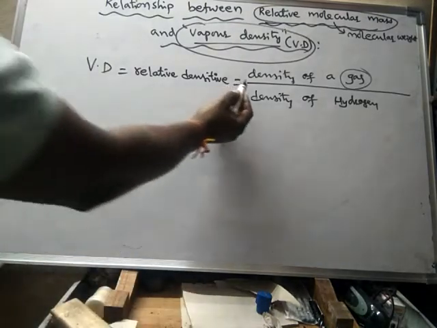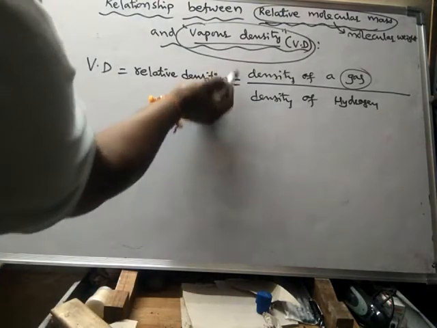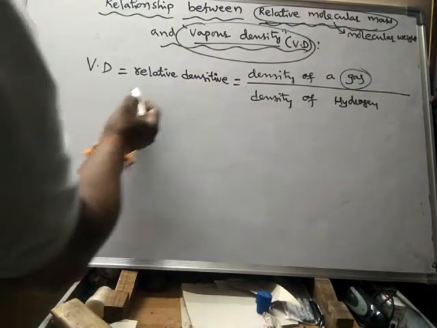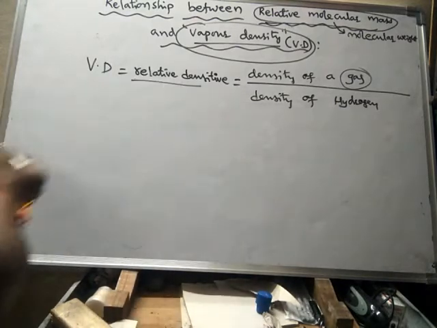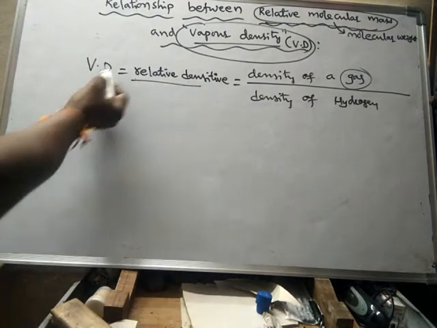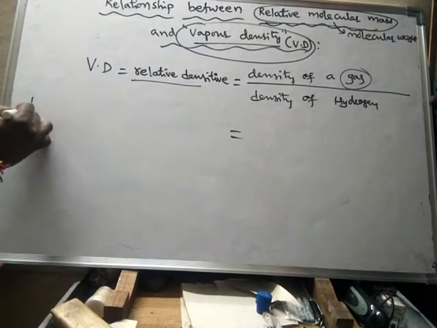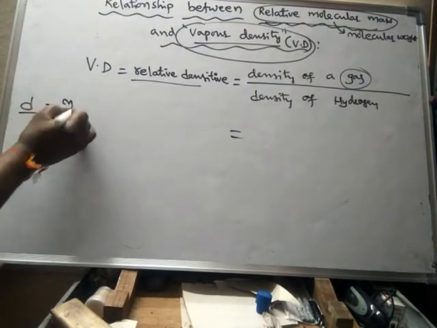Okay, so if you do the ratio of the densities of these two gases, then it is called relative density. Relative density is nothing but vapor density. See, already we know that density is equal to mass per volume.